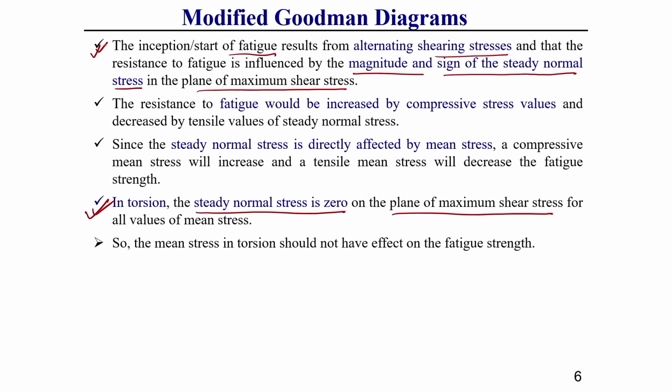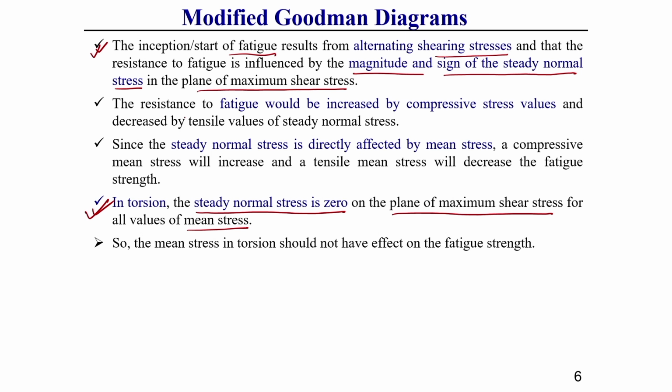If you know these two points, then you will get the idea of why mean stress does not have any effect on endurance strength due to fluctuating torsional stress. So, in torsion the steady normal stress is 0 on the plane of maximum shear stress for all values of mean stress. That is why it does not have any effect on endurance strength in the torsional case.